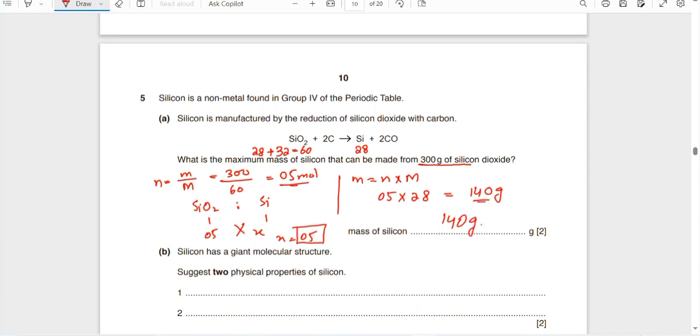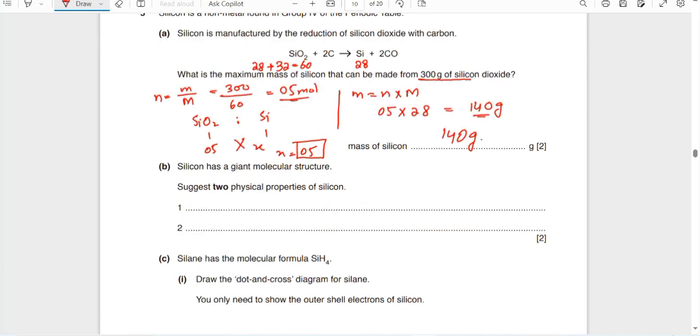First we found the moles of the 300 gram of silicon dioxide, given mass over molar mass, then 1 mole of this produces 1 mole of silicon by molar ratio, 1:1, then 5:5, so we get 5 moles. Then we multiply the 5 moles of silicon with its molar mass, 28, and we get 140 gram.